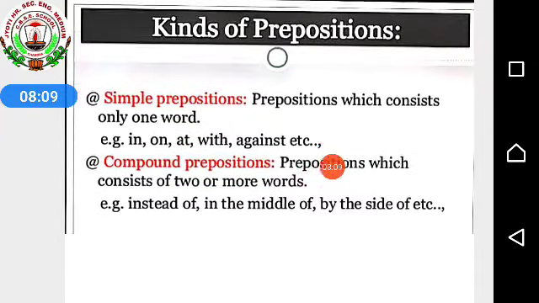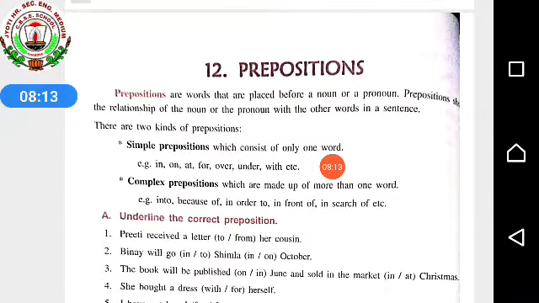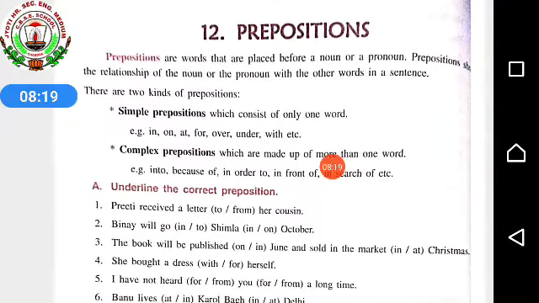So that is the kinds of preposition. Now we will see the book work. It's a short chapter, Prepositions. Prepositions are words that are placed before a noun or a pronoun. Prepositions show the relation of the noun or the pronoun with the other words in a sentence. That's what I told you. There are two kinds of prepositions. First, simple preposition. Second, complex preposition.